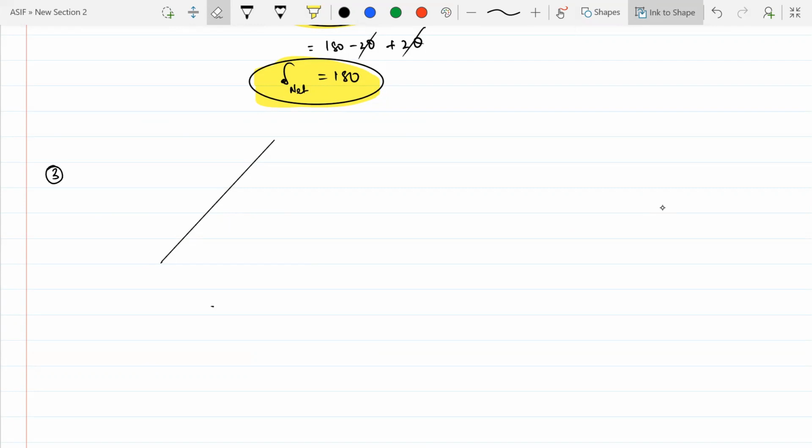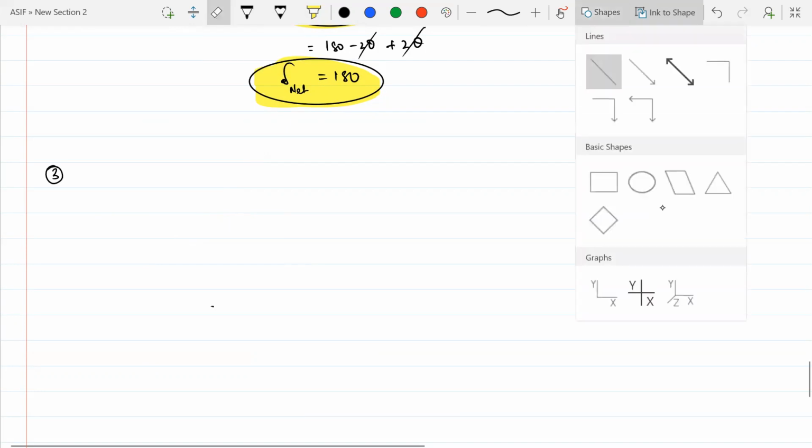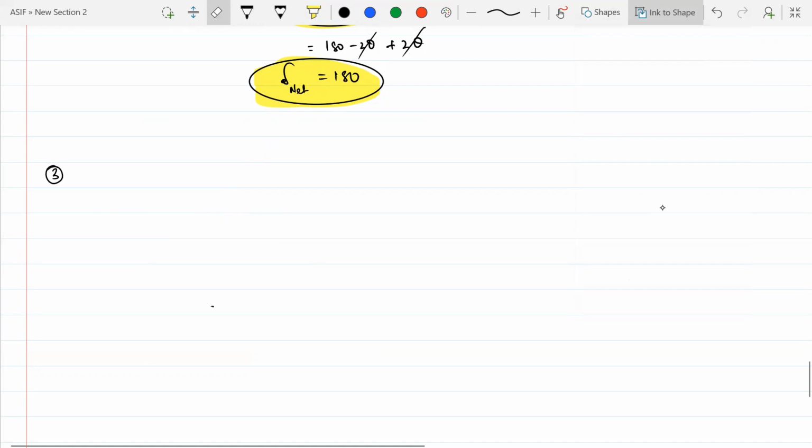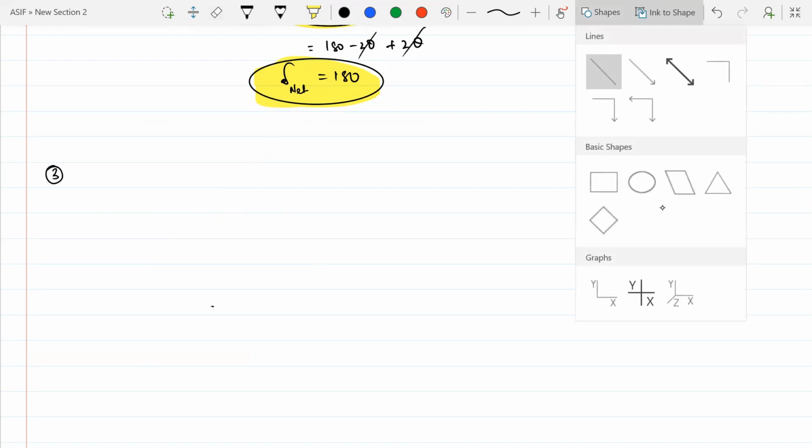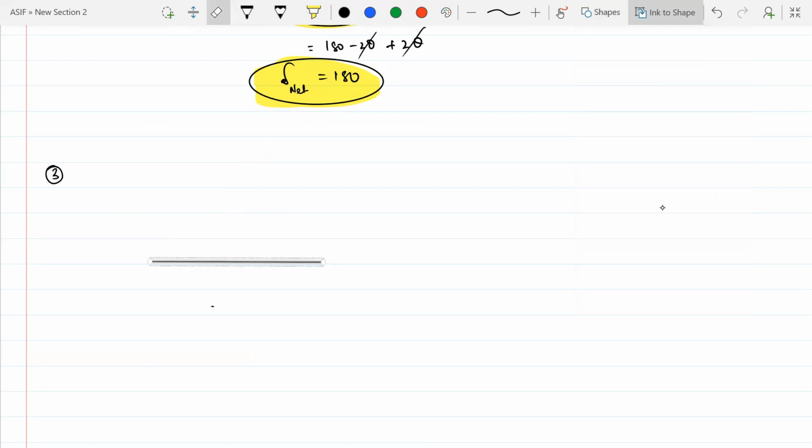Okay. Ready? You can put it there for you.